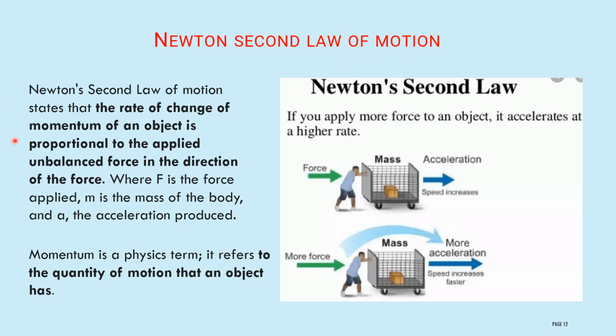Newton's second law of motion. Newton's second law of motion states that the rate of change of momentum of an object is proportional to the applied unbalanced force in the direction of the force. The rate of change of momentum means how much momentum you apply to a particular body is directly proportional to the applied unbalanced force. Here F is the force applied, M is the mass of the body, A is the acceleration of the body.